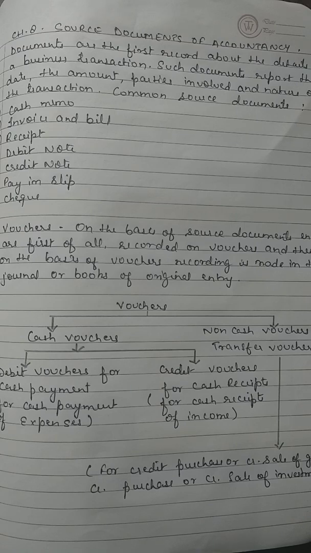Okay. So we have discussed about check also. So these are all the source documents. Now we are going to talk about vouchers. What are vouchers? When we were studying the basic accounting terms, over there also we discussed vouchers. On the basis of source documents, entries are first of all recorded on vouchers, and then on the basis of vouchers, recording is made in the journal or books of original entry.